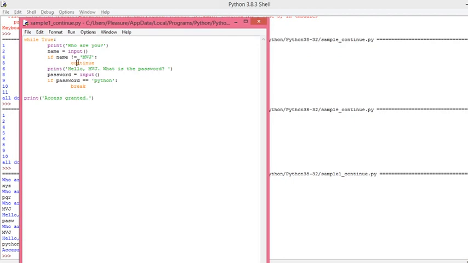Continue statement is not allowing you to continue with the further part of the loop unless you enter the required data. And when you enter the required data, the entire loop will be stopped by the break statement. Are you able to understand with this example when to use break and continue? What is the purpose of break and continue?